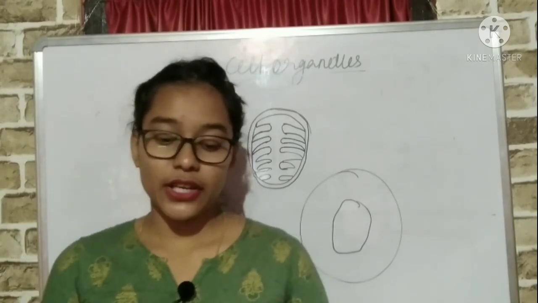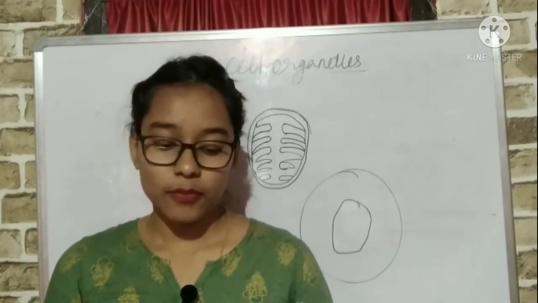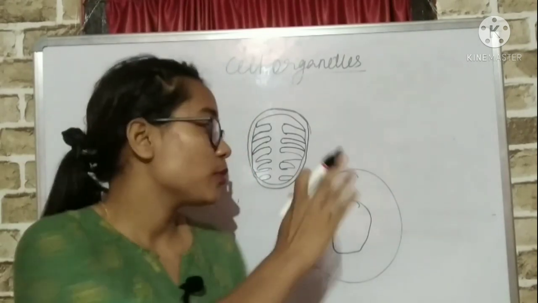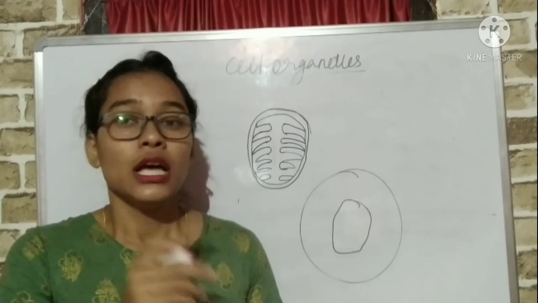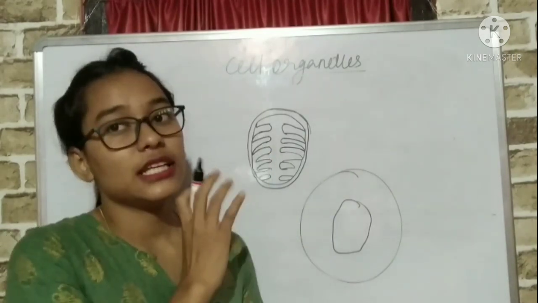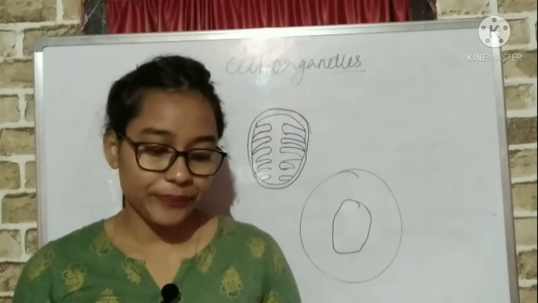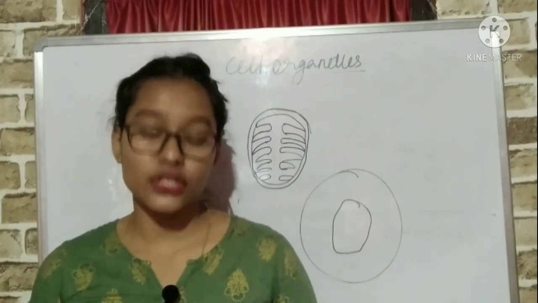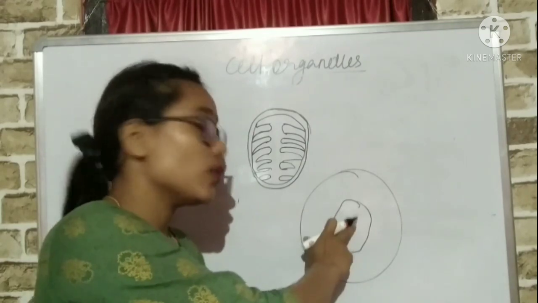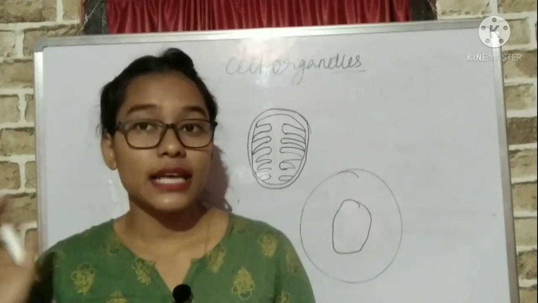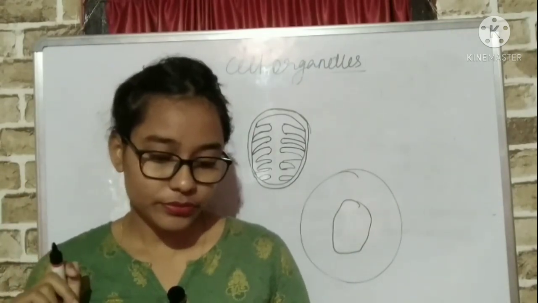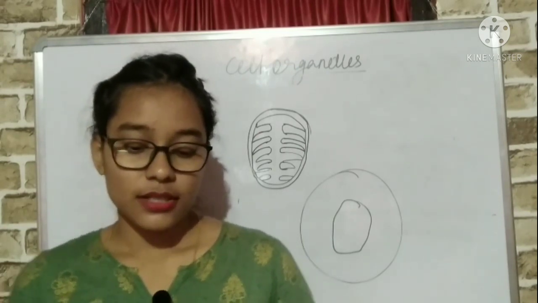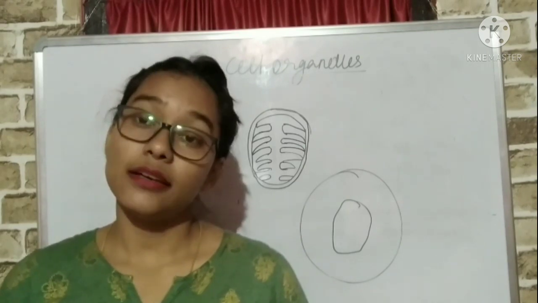In plant cells, vacuoles are full of cell sap and provide turgidity and rigidity to the cell. Turgidity I told you, and it provides rigidity. It gives shape to the cell. Many substances of importance in the life of the plant cell are stored in the vacuole. So the vacuole works as a storehouse for solid and liquid materials. These substances include amino acids, some sugars, various organic acids and some proteins.